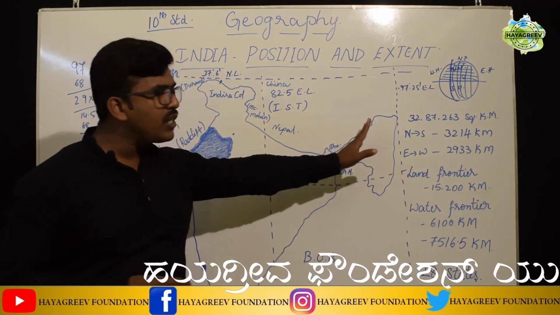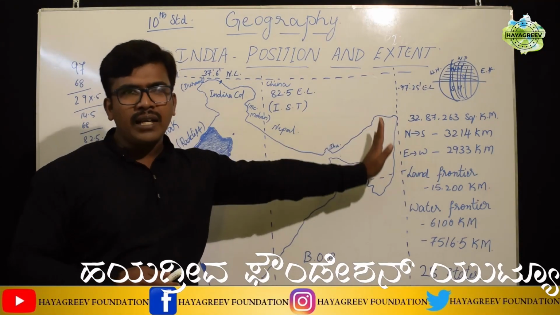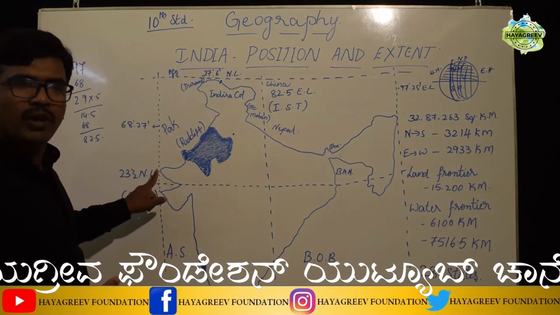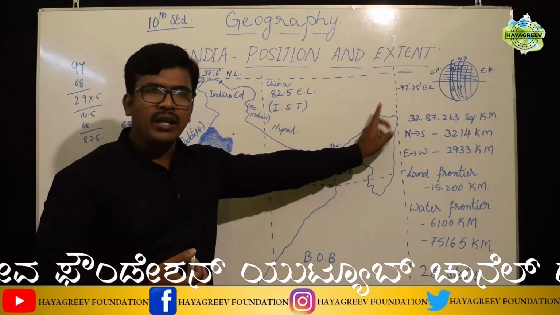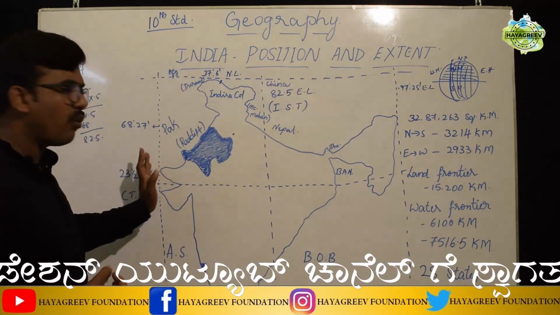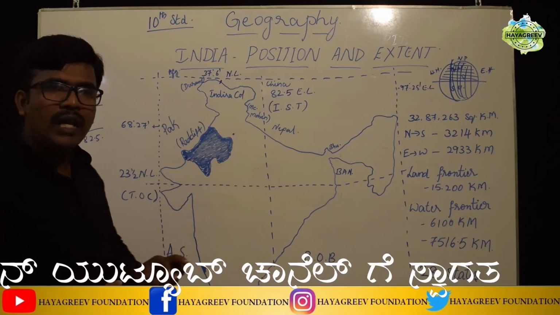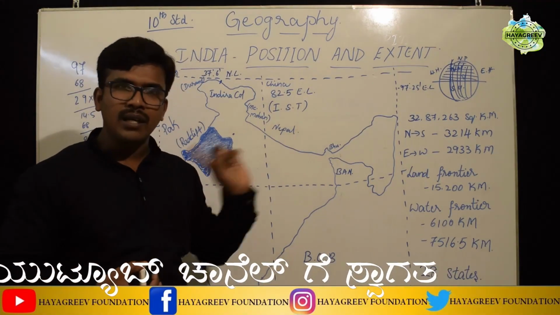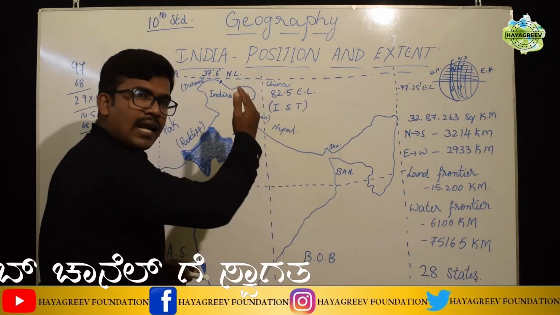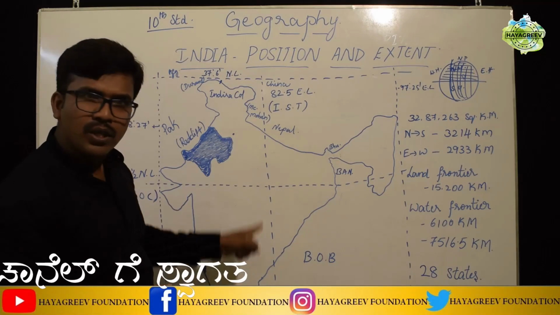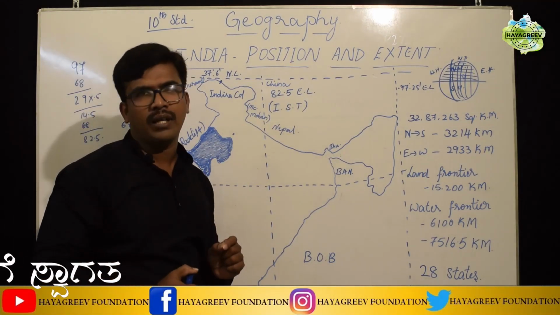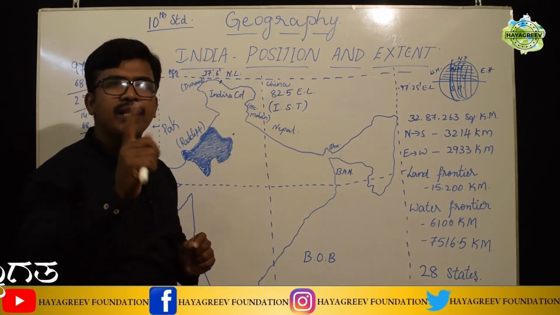So the eastern part of India receives sun rays 30 minutes earlier compared to the western part. So totally 30 minutes difference is there. To avoid this difference, exactly at the middle, the line which passes through, that is 82.5 east longitude, we have considered as Indian Standard Time.